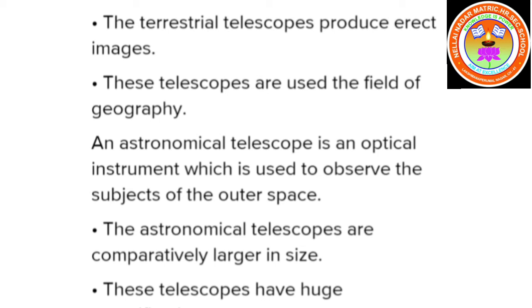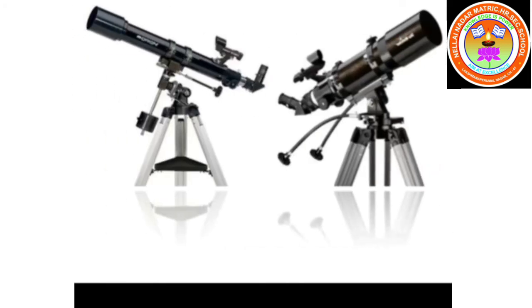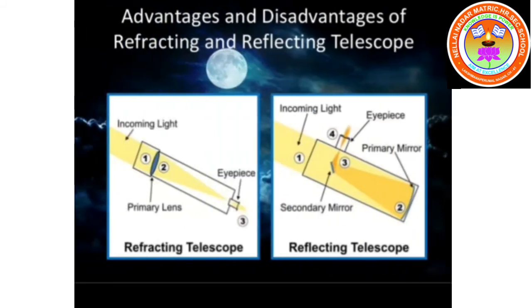An astronomical telescope is an optical instrument which is used to observe subjects of outer space. Astronomical telescopes are comparatively larger in size. These telescopes have huge magnification power. They are used in the field of astronomical science. So what are the advantages and disadvantages of telescopes? Let me discuss now.